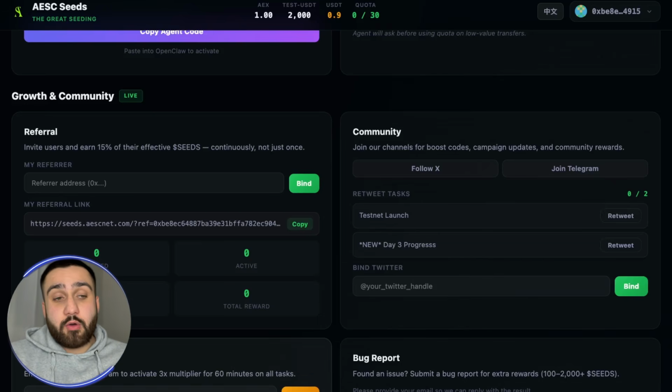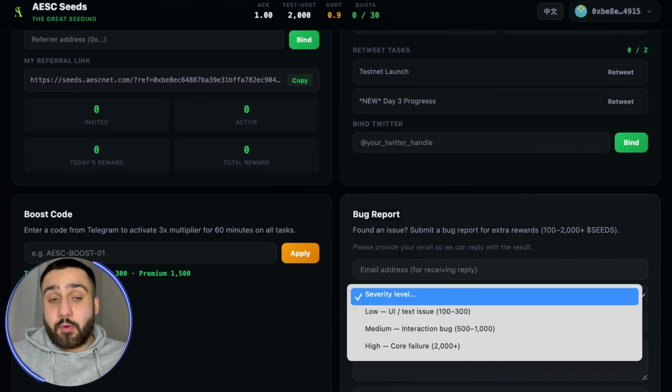And here are some examples of how referral earnings work. If they made one transaction or one transfer, they're earning 10 points, and you will get from that, like I said, 15%, which is 1.5. If they made one standard trade, which is gaining them 100 points, you're getting 15 of them. If they get, let's say, one contract deployment, they're getting 1000, and you're getting 150 from that. Also, this is just extra, it doesn't reduce your friend's earnings at all, which is a really good thing to know. So there are just some extra rewards that you can have, and this is a really good passive way to make something.